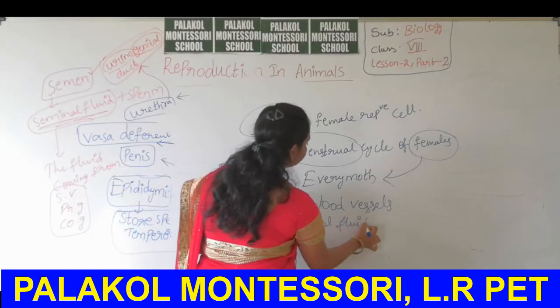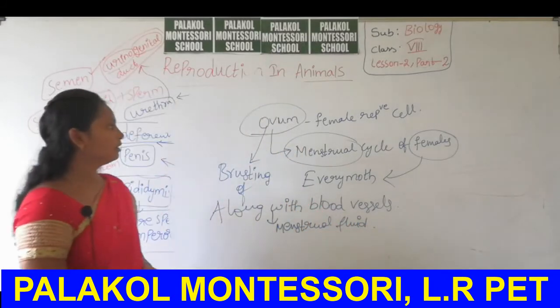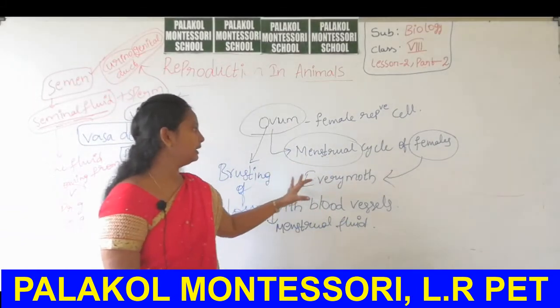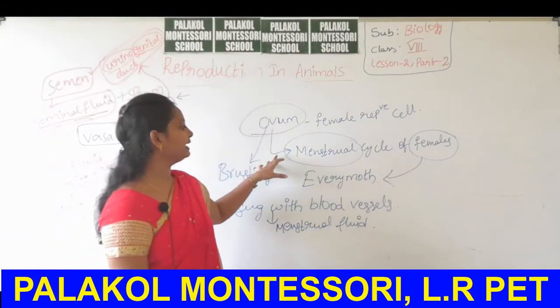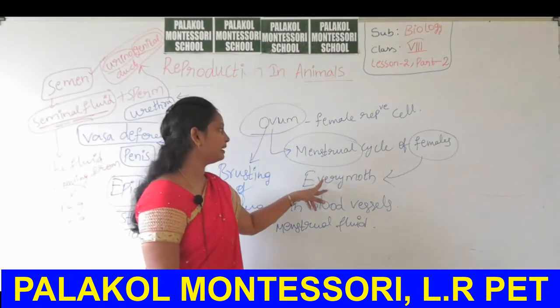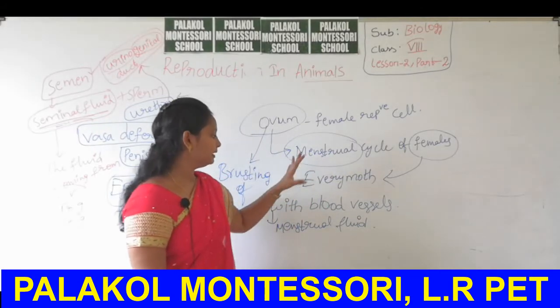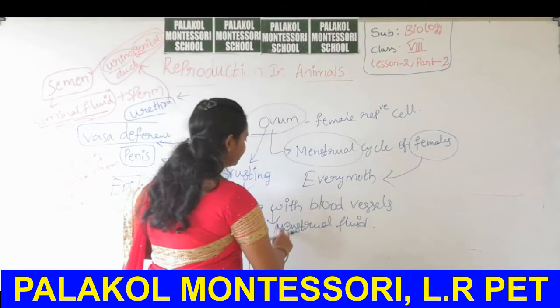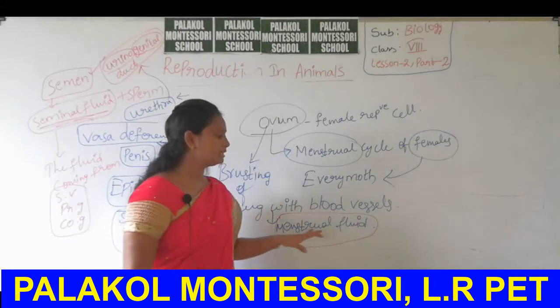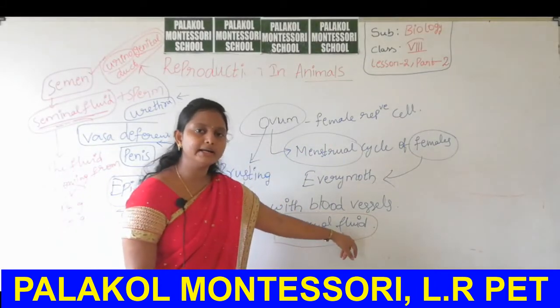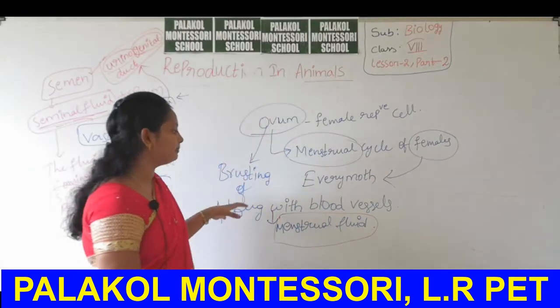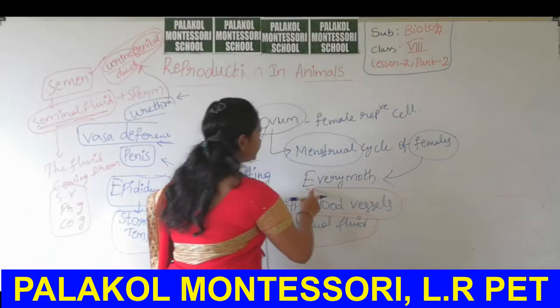So ovum is the reproductive cell. In females, every month it is involved in the menstrual cycle. In the menstrual cycle menstrual fluid will be released. This menstrual fluid is nothing but the bursting of the ovum along with the blood vessels.